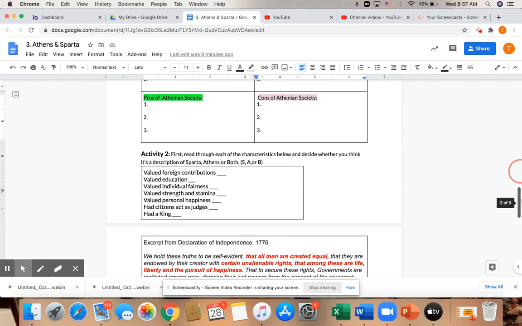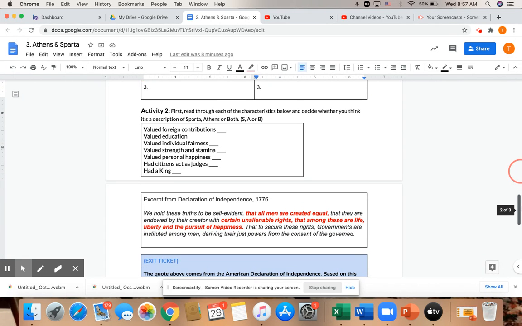Moving on to activity 2, you will read through each of the characteristics below and then decide whether that's a description of Athens, Sparta, or both. All right, so if you read valued education, is that talking about who valued education? Did Sparta value education? Did Athens value education? Or did both civilizations value education? And you're going to respond by putting S, A, or B for Sparta, Athens, or both.